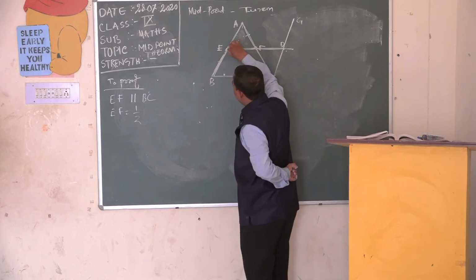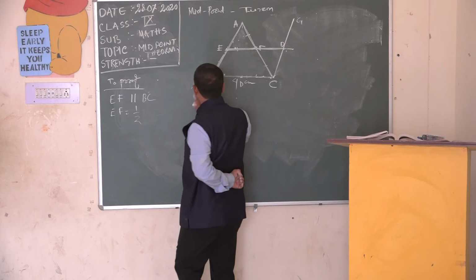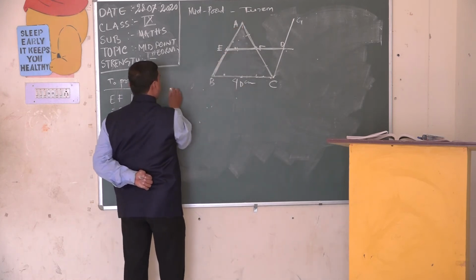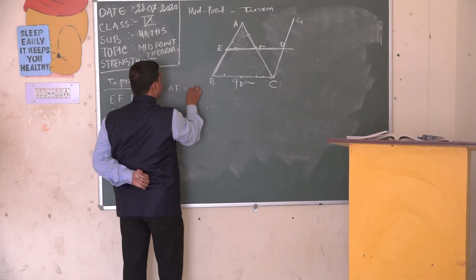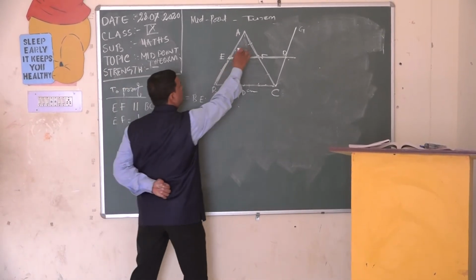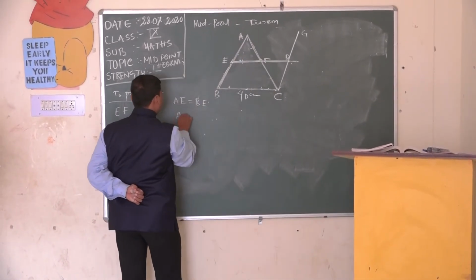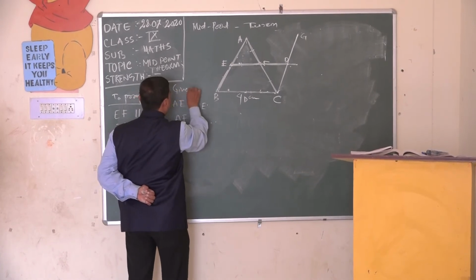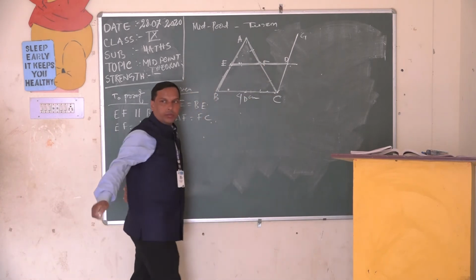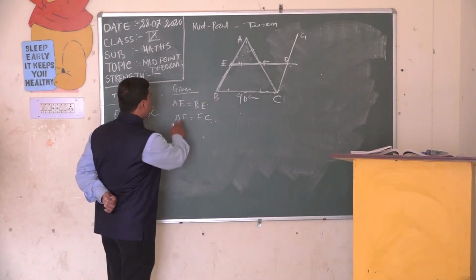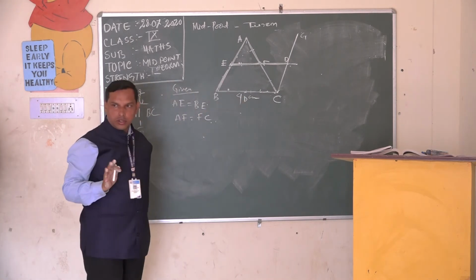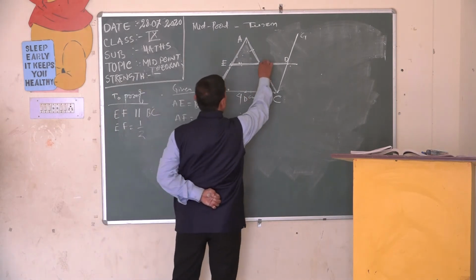Since E is the midpoint, what can I get? AE is equal to BE. You see, we have to write this one. AE is equal to BE. Why? Because E is the midpoint. Again, AF is equal to FC. Yes or no? This is given. AF is equal to FC. Because F is the midpoint of AC. That is already given. So AE is equal to BE, AF is equal to FC. Clear? This is already given to us.